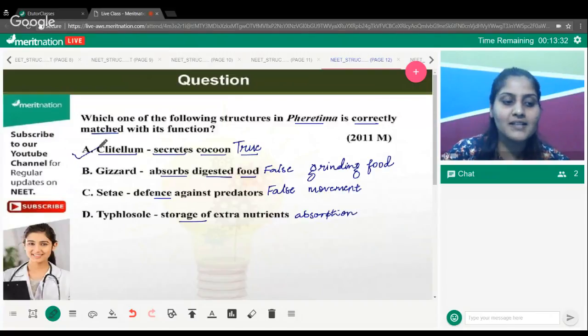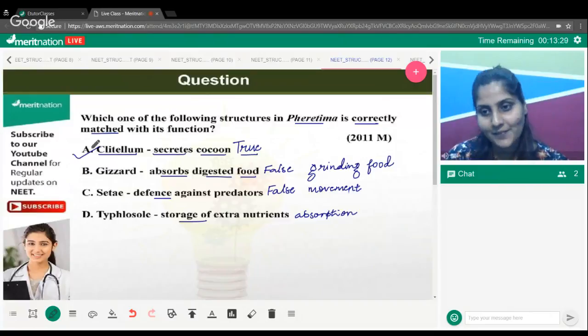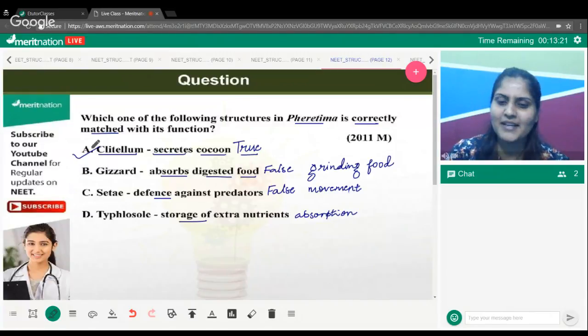So the only answer we are left with is A. Yes, exactly. You're right in that, Varsha and Aradhya. Setae are locomotive. So this is the right answer. Fine. This was very easy. You just need to know different structures of earthworm and you can simply have the right one. This also came in AIIMS. This is also an AIIMS question, right?